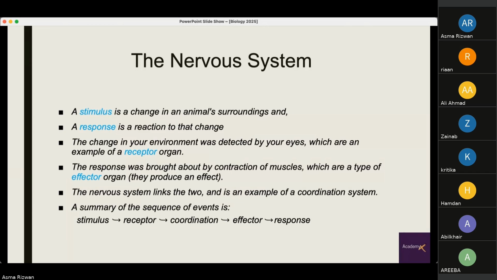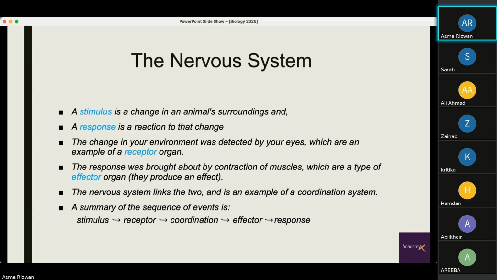So the nervous system involves a stimulus, which is a change in an animal's surroundings, and a response, which is a reaction to that change. So the change, for example, was detected by your eyes, which are an example of a receptor organ. The receptor organ receives the information, any change in your environment. The response was brought about by contraction of muscles, which are a type of effector organ. They produce an effect. The nervous system links these two and is an example of a coordination system.